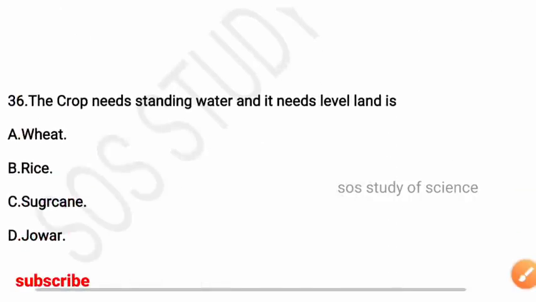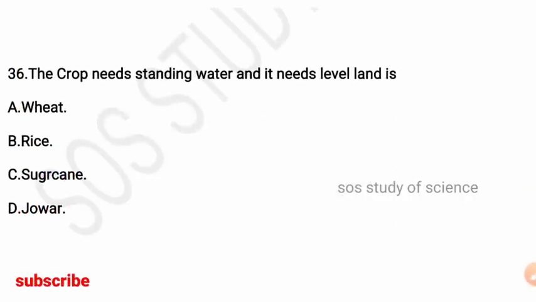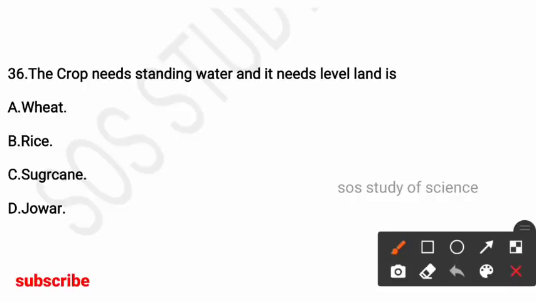Next question, the crop that needs standing water and level land is. Options wheat, rice, sugarcane, jowar. So here the right answer is option B, rice. So this crop needs standing water and it also needs the level land.